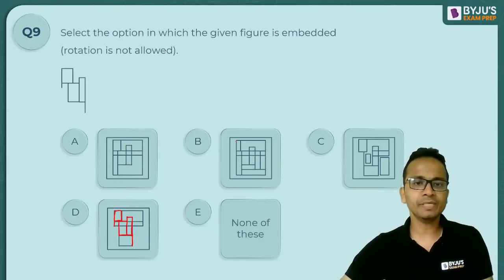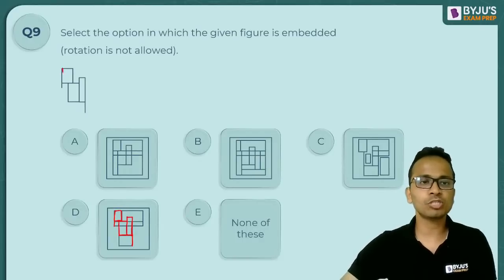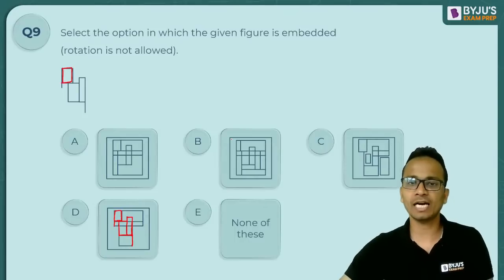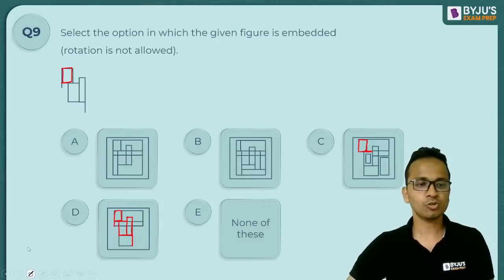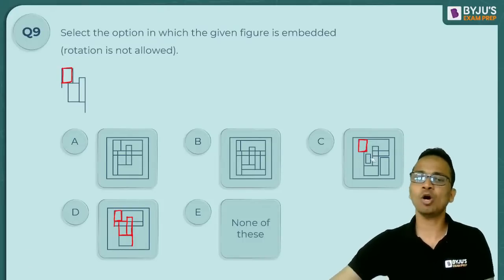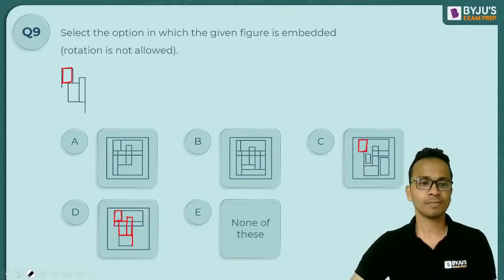I'll check option B as well. So option B, if I want to start from this box, so where should I start? I cannot see this particular complete box. Okay, now I can see this box in option C. So yes, I have highlighted, but the horizontal line that is continuing here is not present in option C. Okay, so that is why option C will also not be the answer, right?